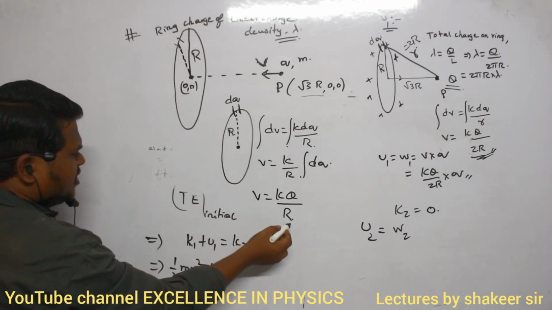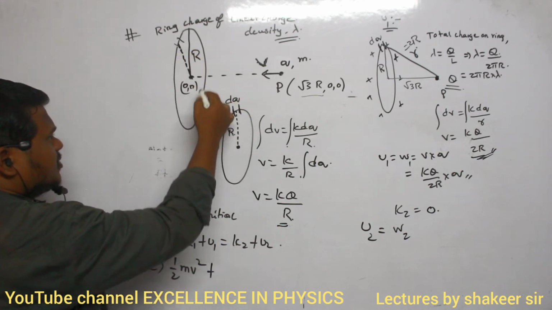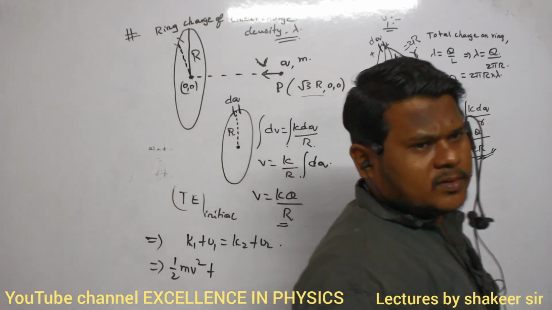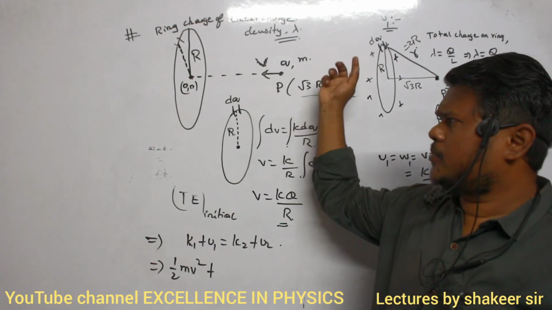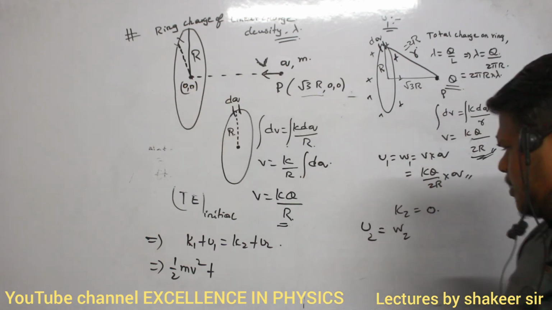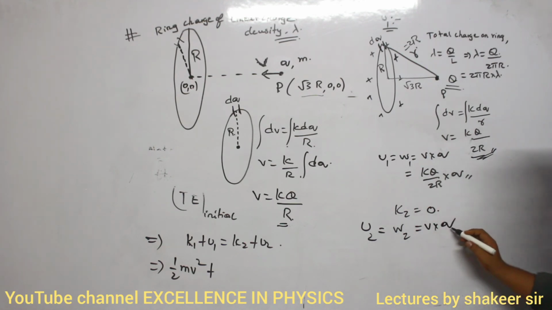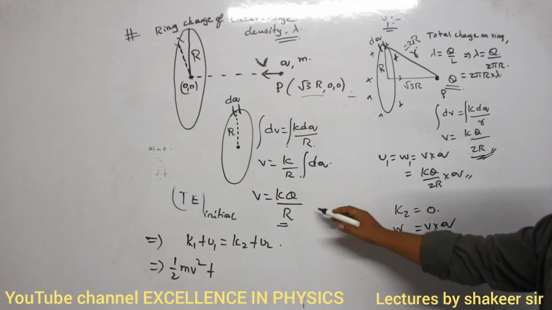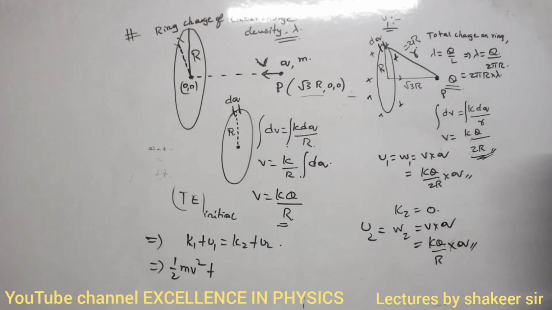Now if the potential is KQ divided by R, then what will be the potential energy between this small q and the total ring? What is meant by potential energy? Potential energy is nothing but the work done to bring a unit positive charge from infinity to that point. So work done is V into small q only, no? I am bringing the small charge q from infinity to the center of the ring. So the potential at the center of the ring is KQ divided by R, multiplied by q. So this is the final potential energy.